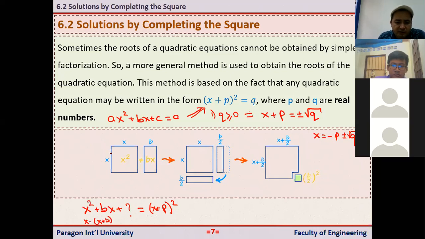Here, the width of this rectangle is x, and the length is x plus b. So we are multiplying x plus b by x. This is the area, x times x, that's x squared, right? And the width is x, the length here is b, so bx. Now if I divide it into 2 halves, b over 2, right? I'm splitting this into 2 parts and leave one here, and this part I just put here, because it's also with this x, right? It's also x. So now something is missing here to have a perfect square, right?